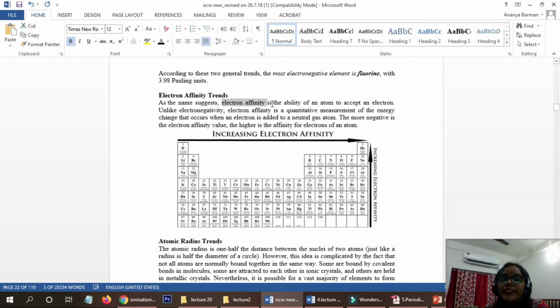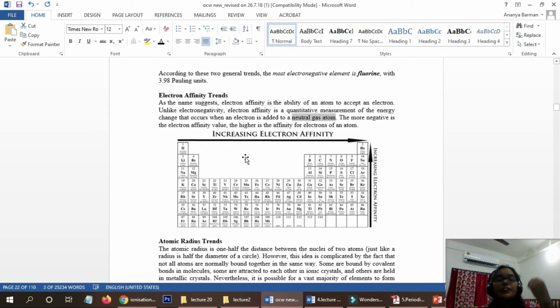So electron affinity is the ability of an atom to accept an electron, to accept an electron in an outer shell orbital, when it is a neutral gaseous atom. So for a neutral gaseous atom, one electron will be added in the outer orbital. In that case, whatever minimum energy is released, that energy is called the electron affinity.